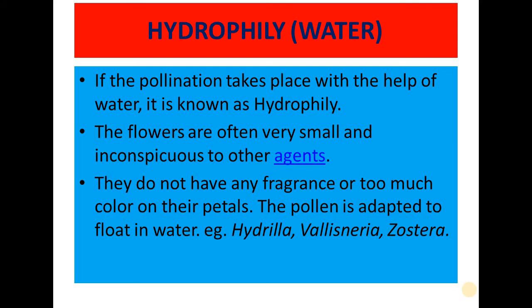Now come to the next type, that is hydrophily. We know that hydro means water. So this type of pollination occurs with the help of water. And in this case also the flowers are very small and inconspicuous to other agents. They are not attracting other agents. Water is the source for the pollination process. They are not having fragrance or too much color on their petals.